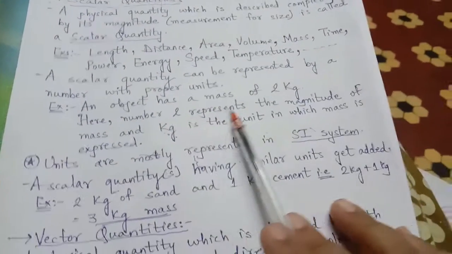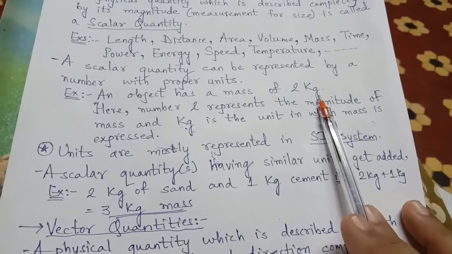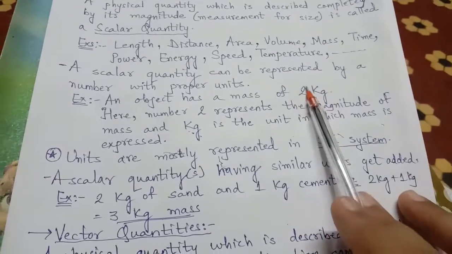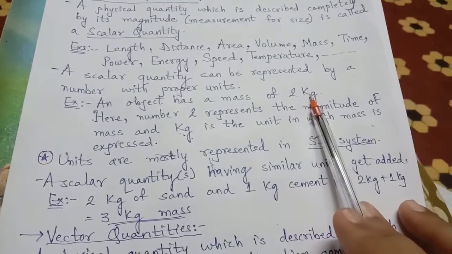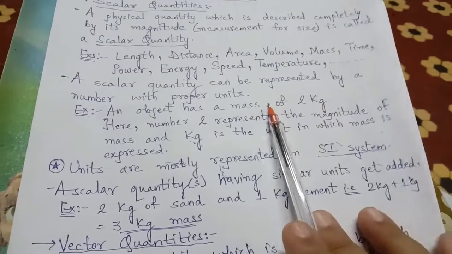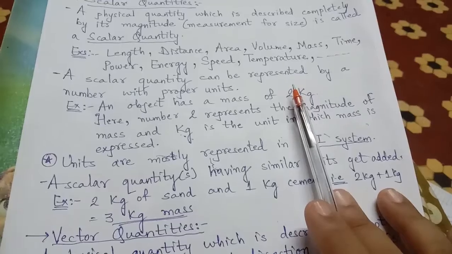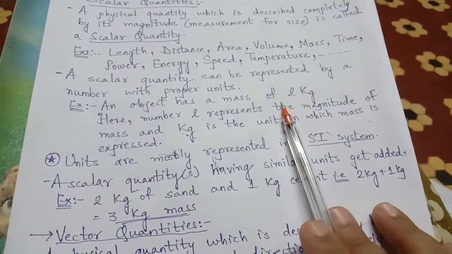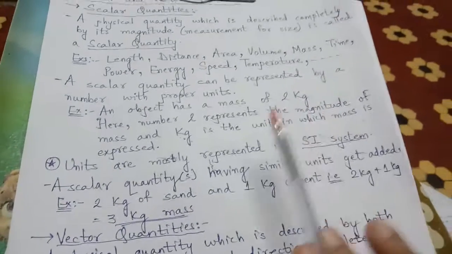An object has a mass of 2 kg. So 2 is the numerical value and kilogram, kg, is the unit.